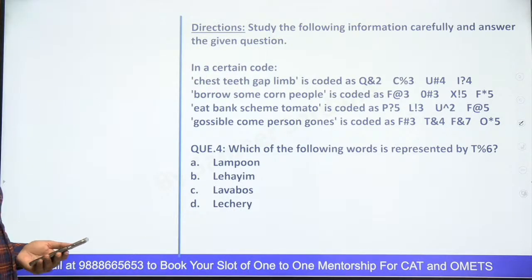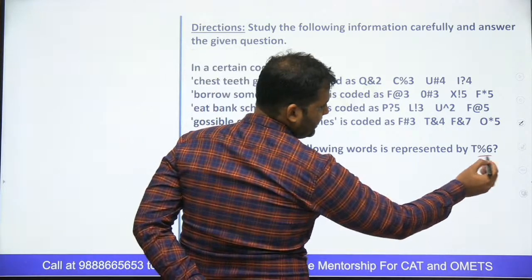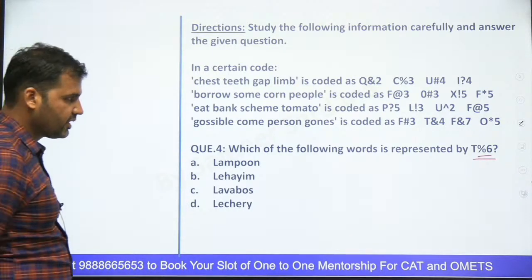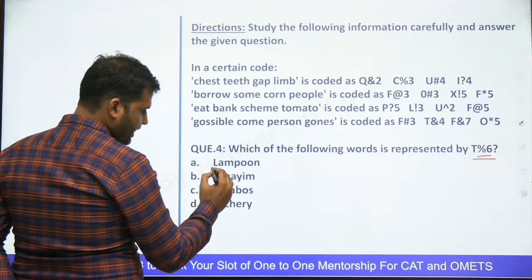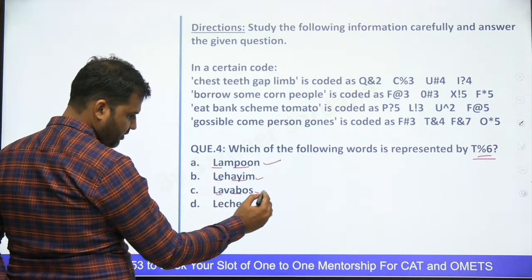Which of the following words is represented by this letter code? What will be the answer of this? T% is 6. Look at it guys. T% is 6. It is 6, that means how many letters should there be? 7 letters, right? 3 4 7 could be an option, 3 4 7 could be this also, 3 4 7 this could also be.